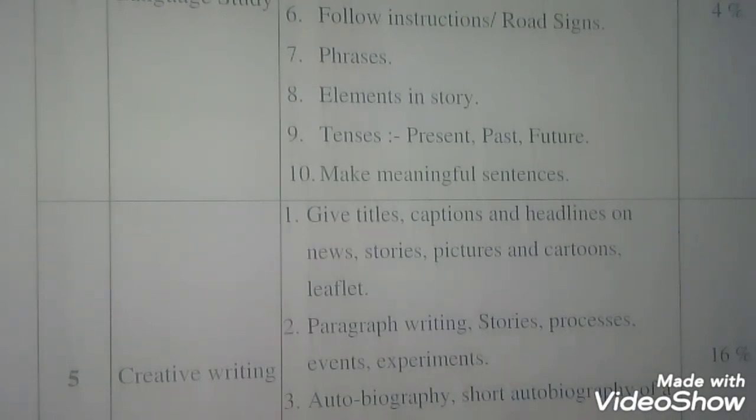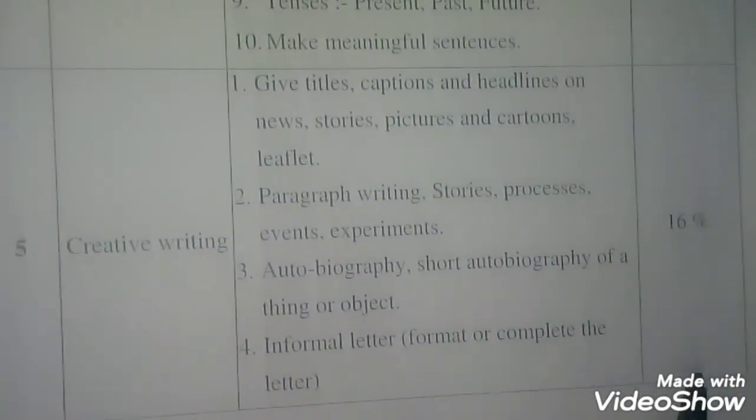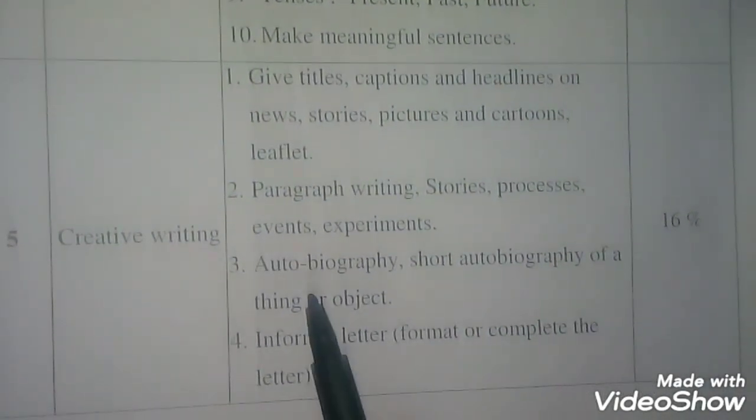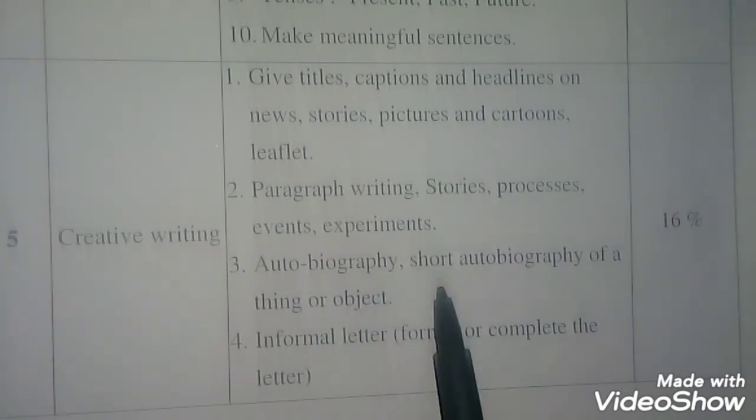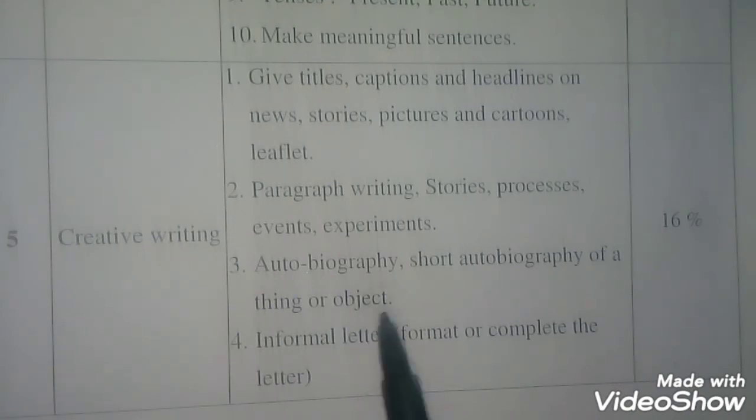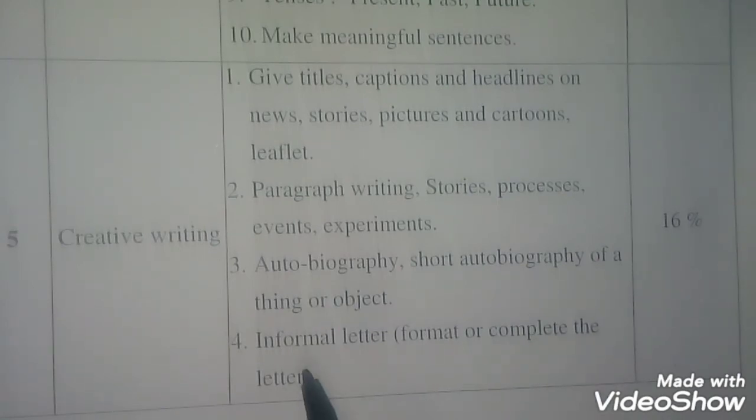So these are some topics in creative writing. Next, autobiography, a short autobiography of a thing or an object. Then informal letter format or complete the letter, a family letter that we have to write or complete.